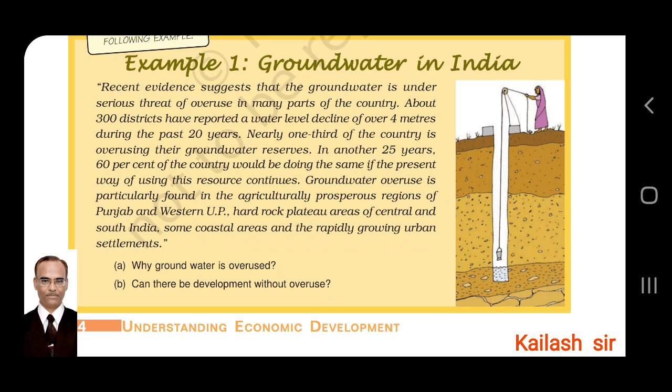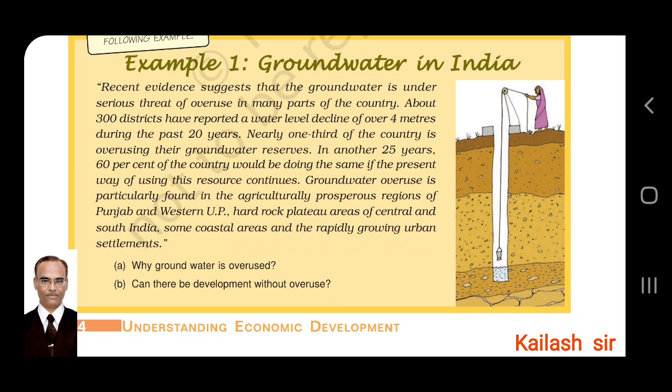Nearly one third of the country is overusing the groundwater reserves, and there is wastage and unnecessary use of the groundwater reserves. In another 25 years, at this rate, 60% of the country would be doing the same if the present way of using the resource continues. So 60% of the country would lose 4 meters of ground water level. The water level might go down if the same thing continues.